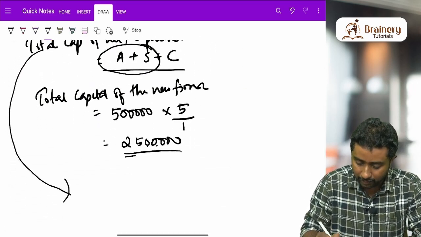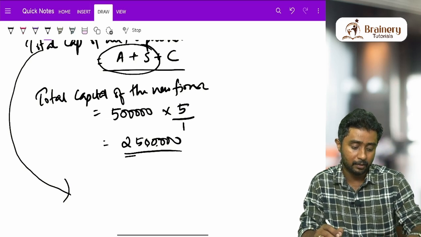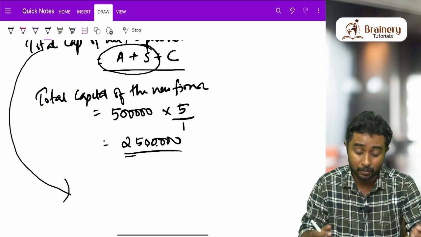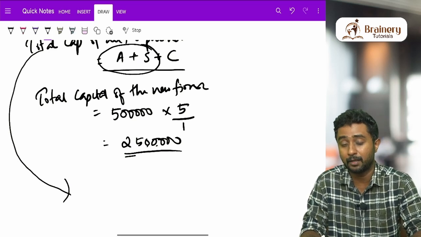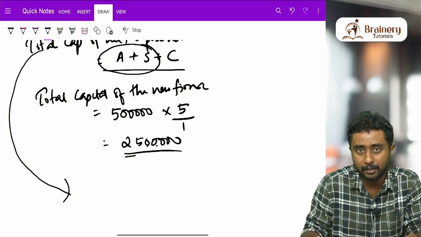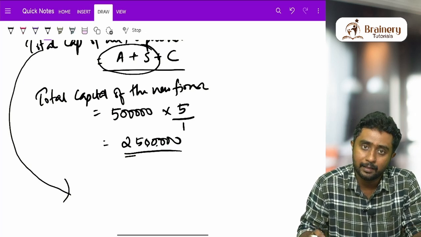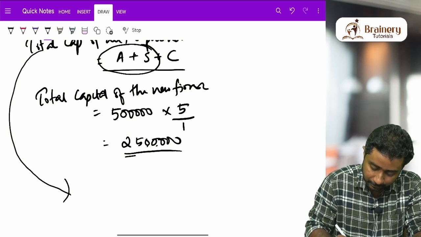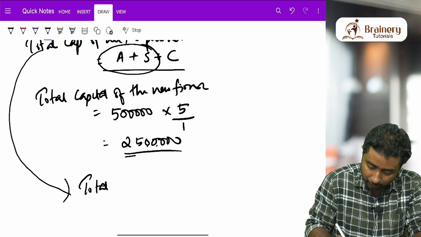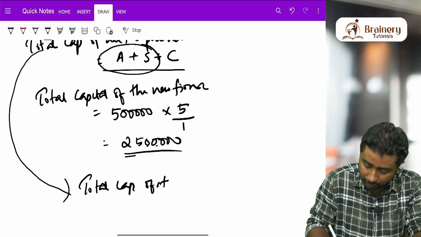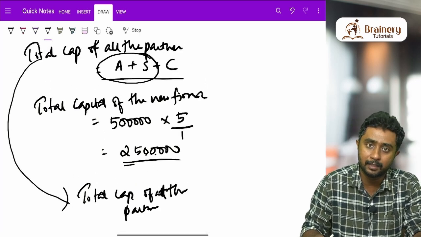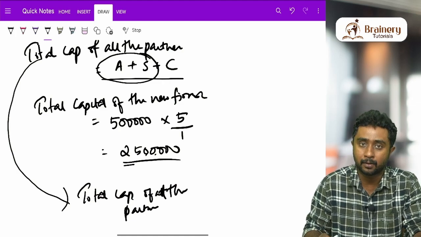To find this, we need the assets and liabilities after adjustment. All the adjustments are there, but I'm not going into that part so that I don't confuse you. Just think that whatever difference you get as assets minus liabilities will be the adjusted capital of both the partners. With that formula you can find the total capital of all the partners, meaning A's capital plus B's capital. We don't need their capital accounts individually. If we can get their total capital, that is okay.